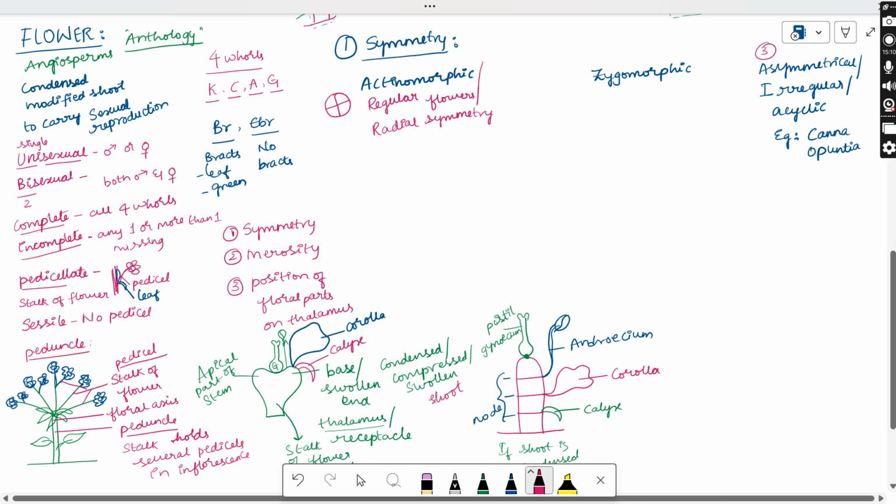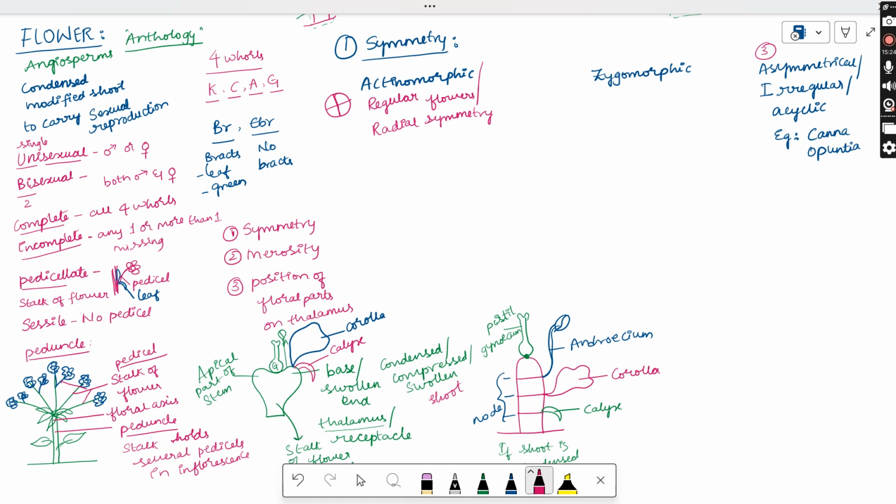So this plus symbol says if you are cutting the flower in this way, you will get two equal halves. If you cut in this direction, you will get two equal halves. So whatever the direction you cut, you will be getting two equal halves. So that's why we call it a radial type of symmetry. This is the symbol we show.